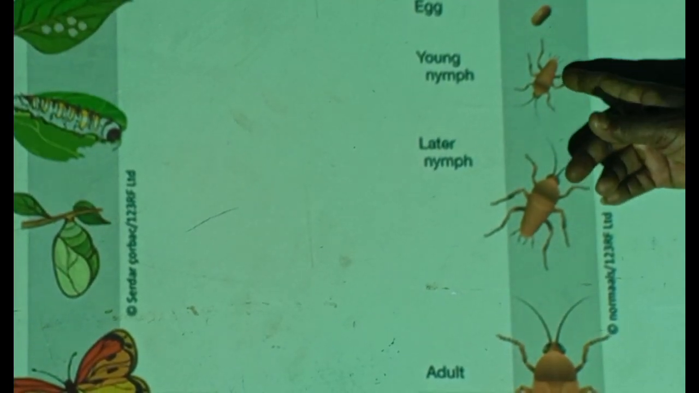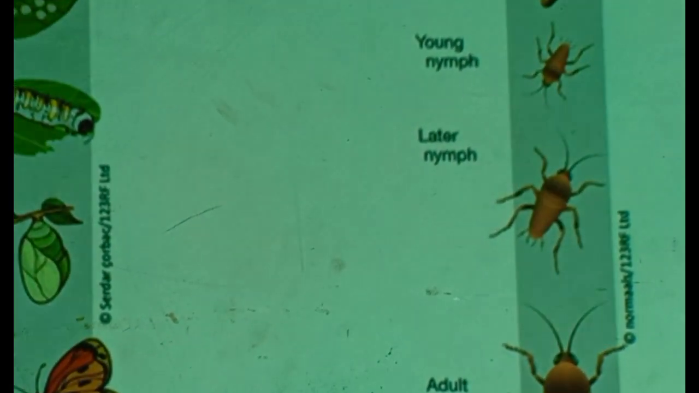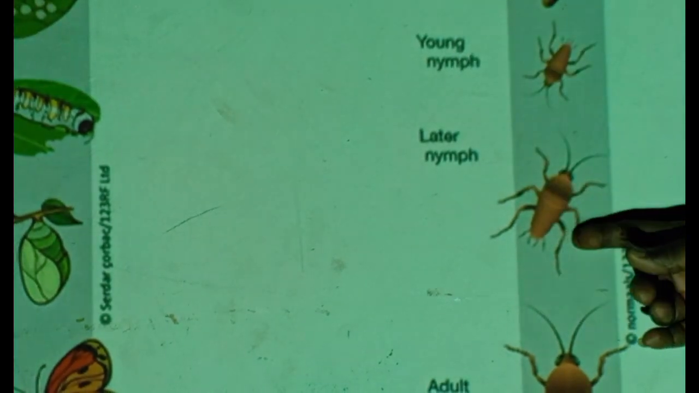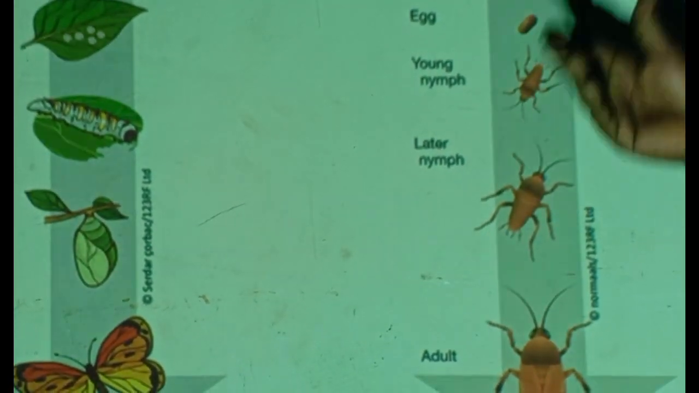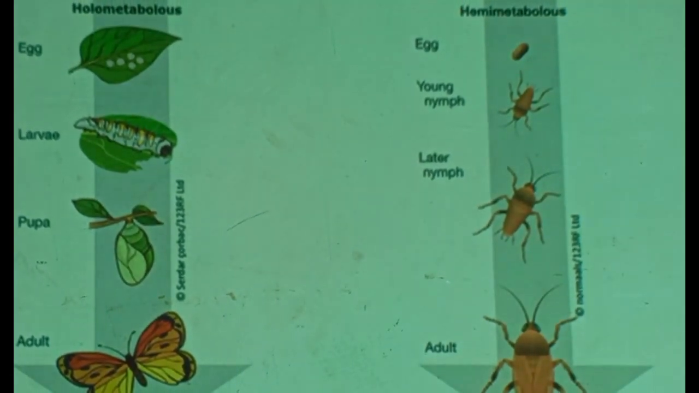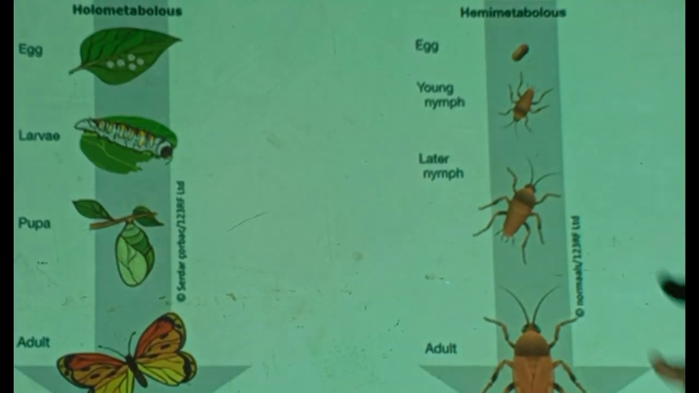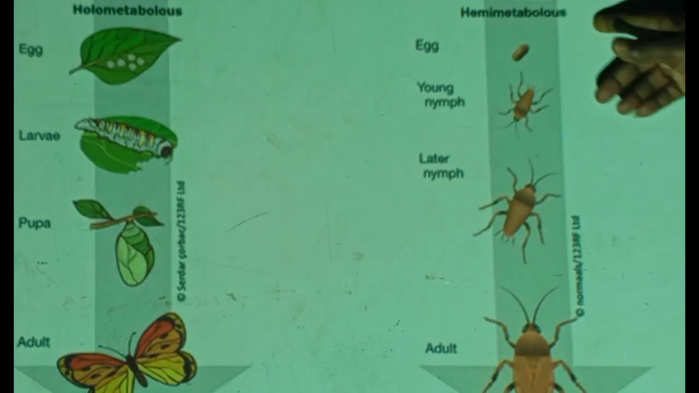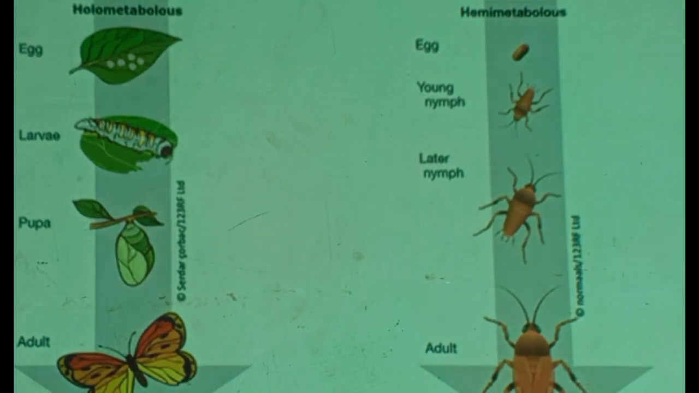Hemimetabolous insect egg develops into a small adult form. What do you call it? Nymph, and then later nymph. There may be a third, fourth nymph stage, finally adult. The adult is ready for reproduction now. Therefore, this is a summary: hemimetabolous metamorphosis and holometabolous metamorphosis.